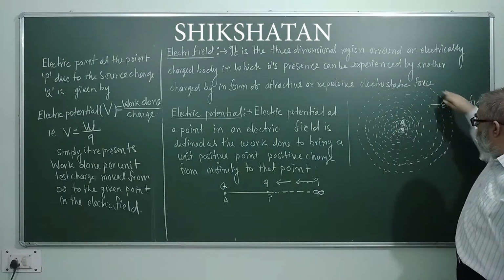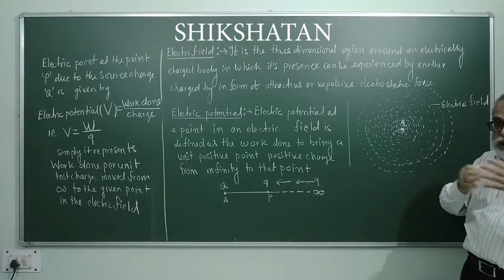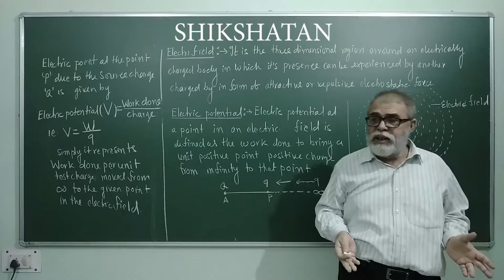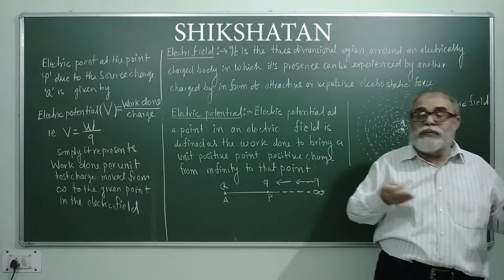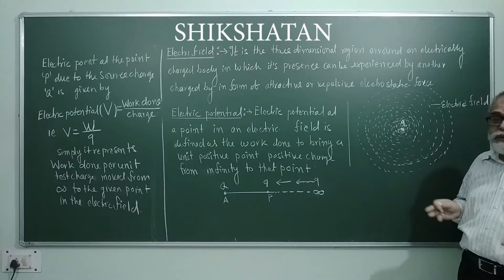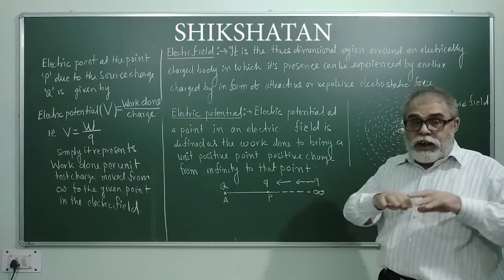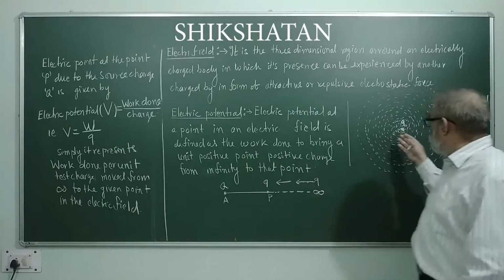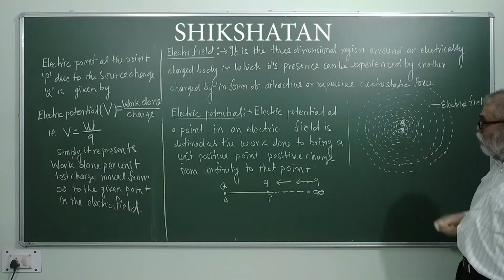Around that charged body, in a three-dimensional region or in a space, there is a sphere of influence, and that sphere of influence extends up to infinity, starting from the point charge or the source charge, from where the electric field is created. In this figure we have tried to understand this electric field.